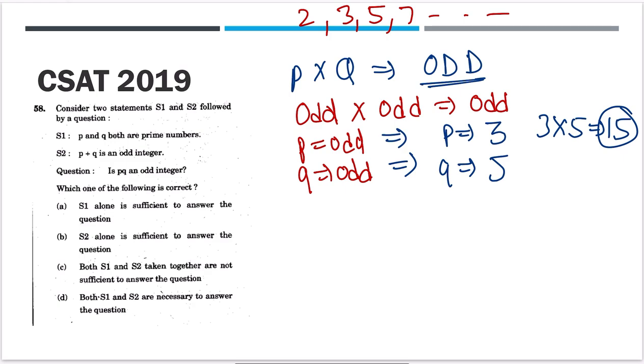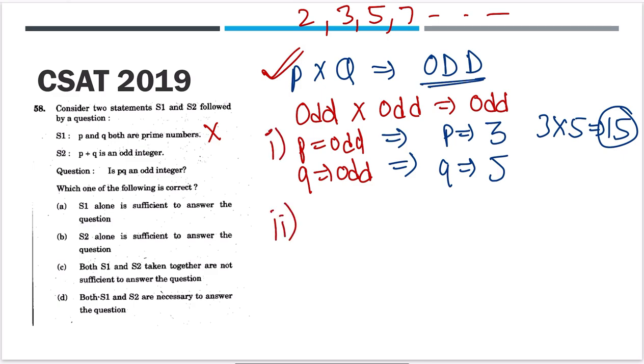P could be 2, Q could be 2, because 2 is also a prime number, and P and Q can both be true. So it's only because of 2 this statement is not true, right? If they had given you that P and Q are both prime numbers greater than 2, then using this statement alone we would have concluded that P into Q is odd. But because 2 is there, this statement cannot prove that P and Q will give us an odd result. I hope this is clear.